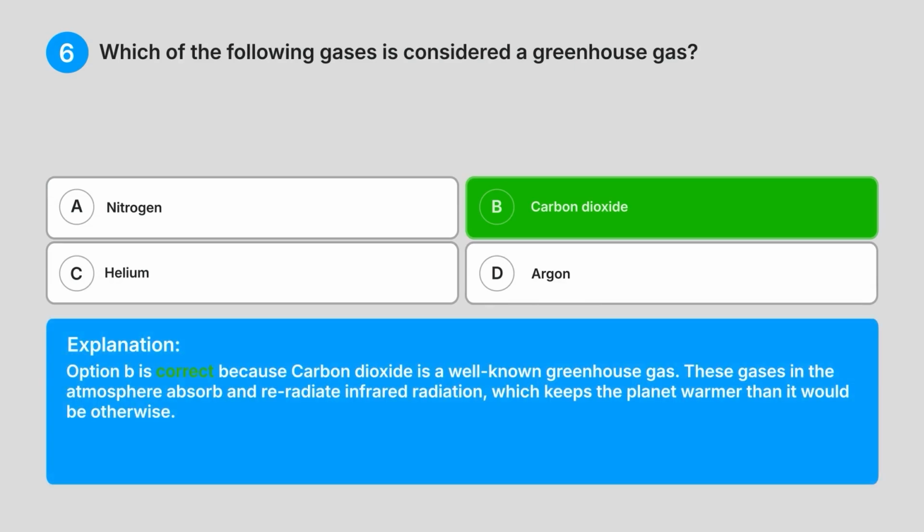Explanation: option B is correct because carbon dioxide is a well-known greenhouse gas. These gases in the atmosphere absorb and re-radiate infrared radiation, which keeps the planet warmer than it would be otherwise.